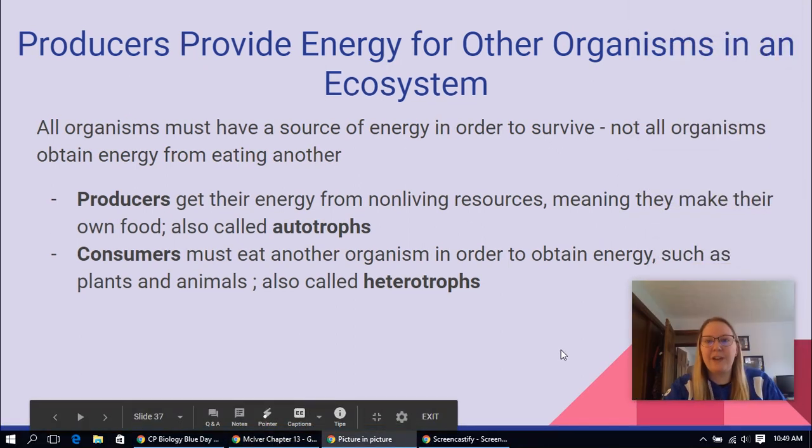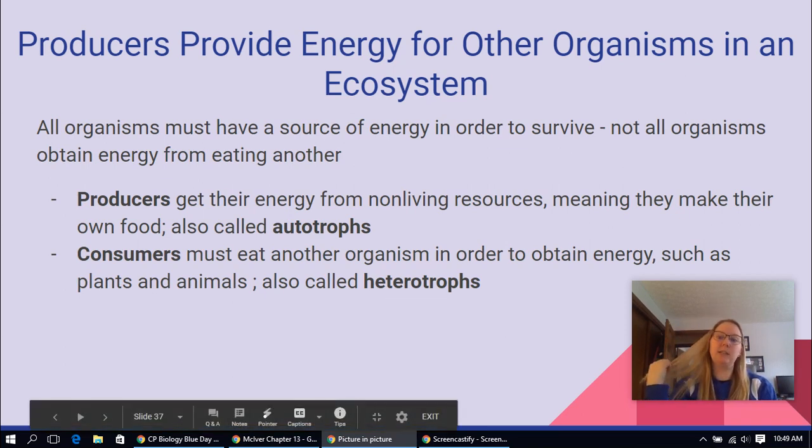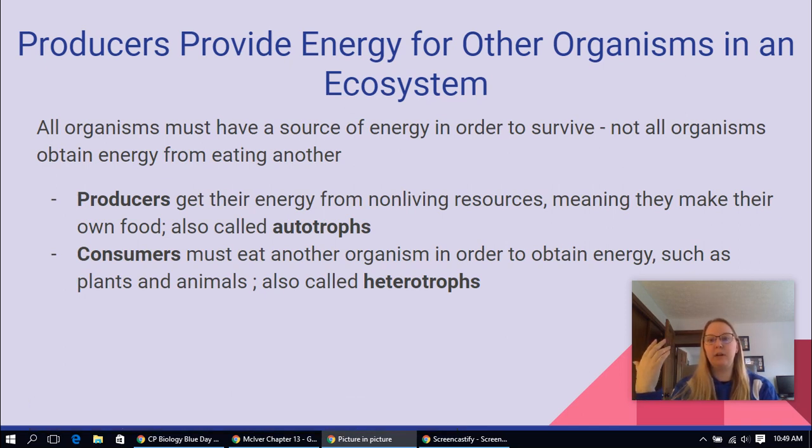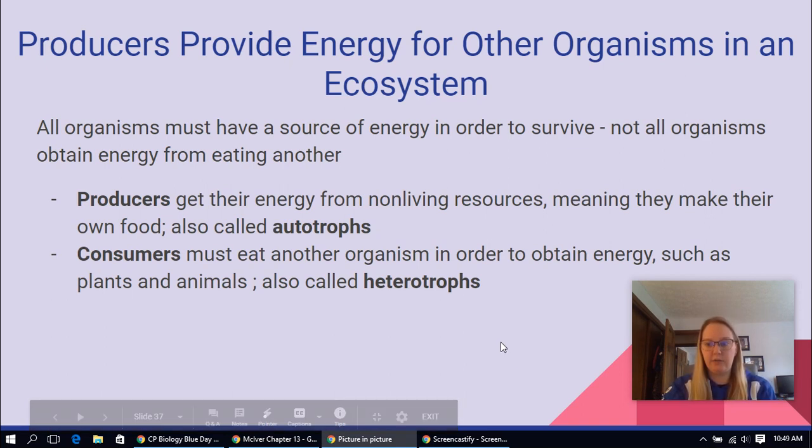Producers are those that provide other organisms in the ecosystem a food source. All organisms must have some source of energy in order to survive, but not all organisms obtain energy from eating one another. Producers get their energy from non-living resources, making them produce their own food. So these are called your autotrophs. And then consumers must eat other organisms in order to obtain energy, such as plants or animals. These are heterotrophs.